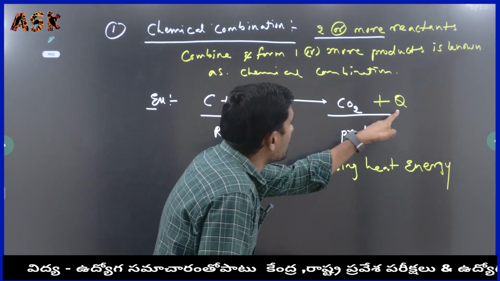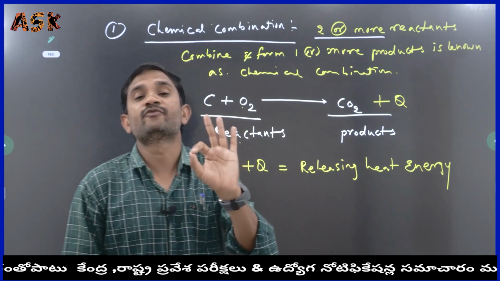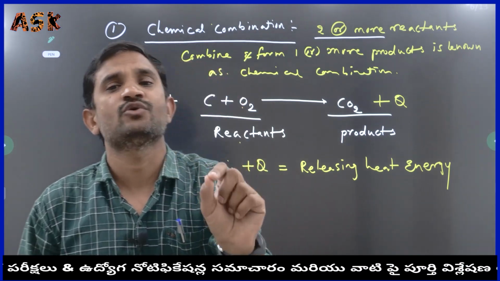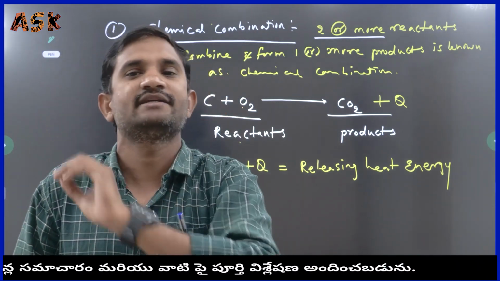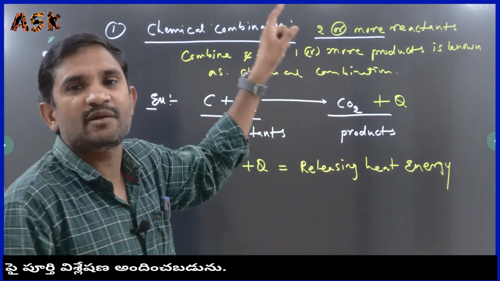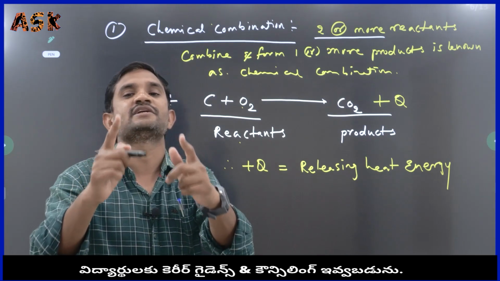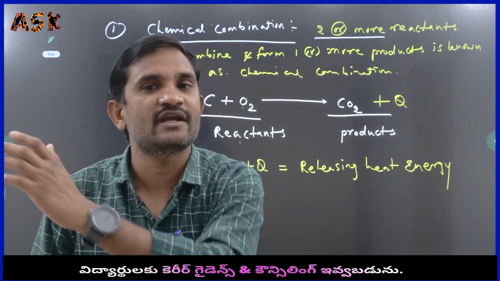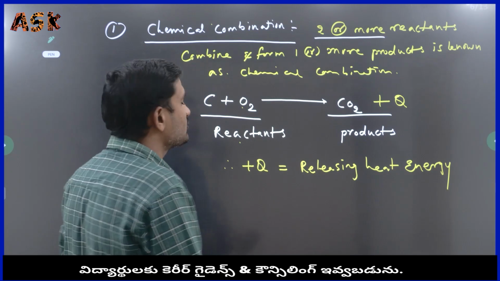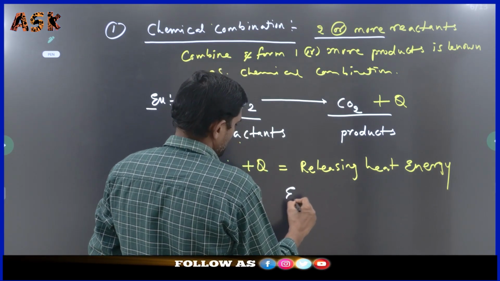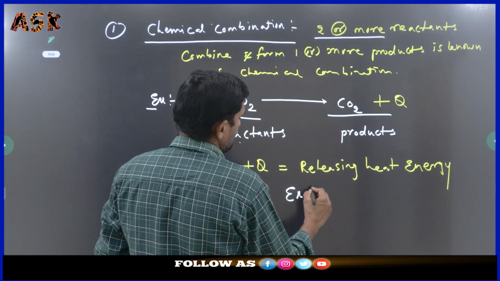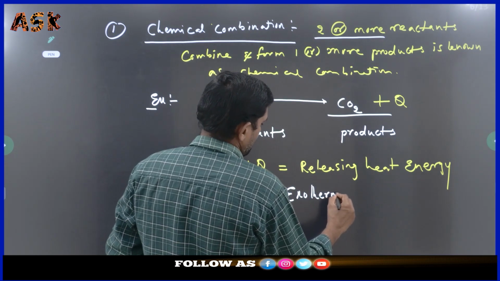That's why we represent it with plus Q. If you get plus Q in the examination, it indicates releasing energy. This type of reaction we have to know as an exothermic reaction.